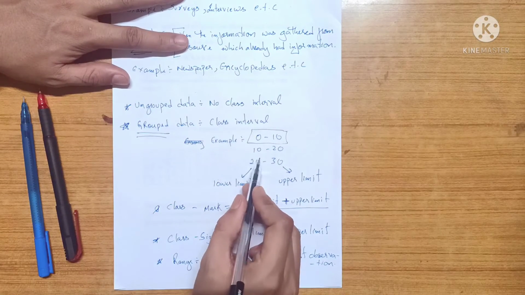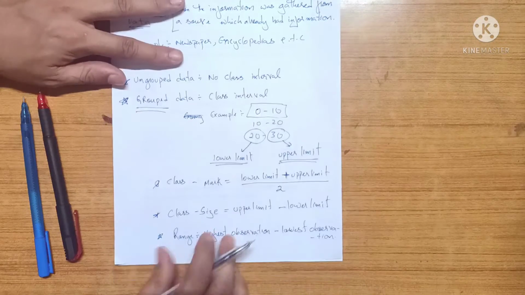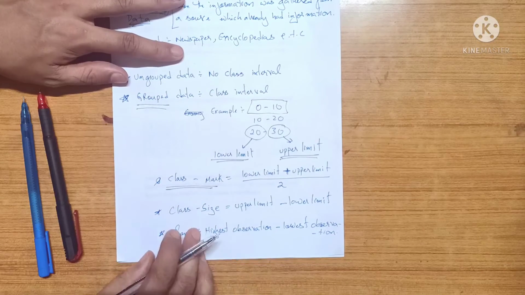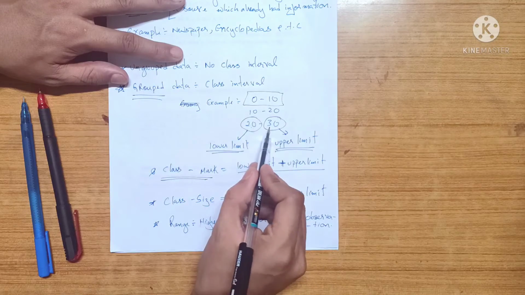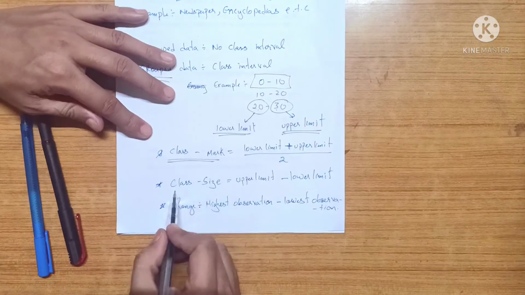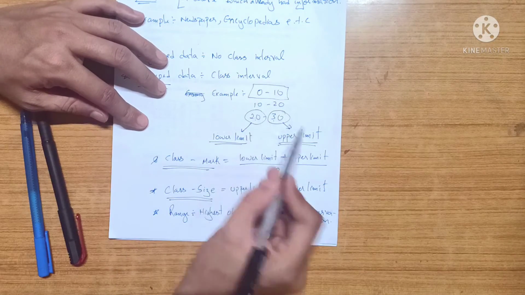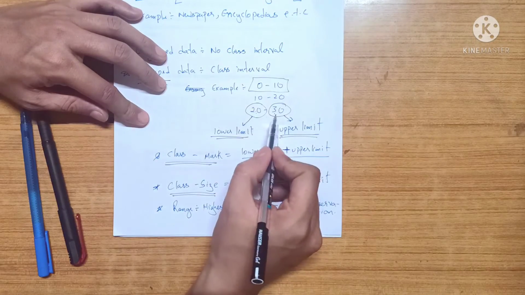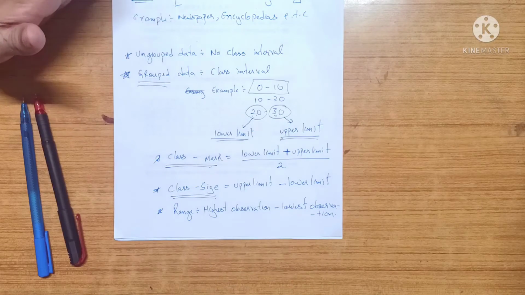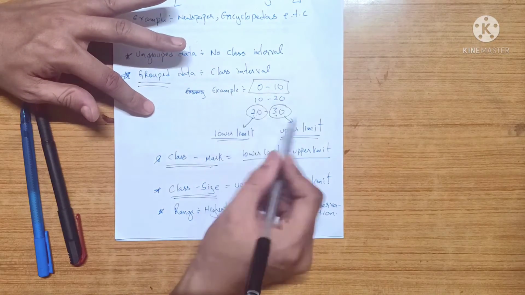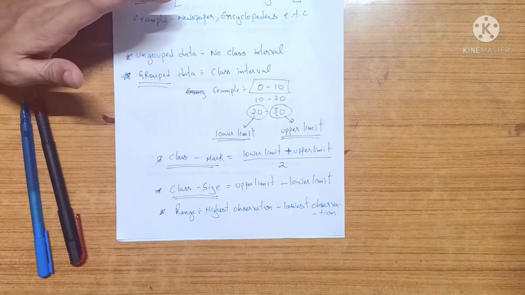Now in a class interval, the starting one is called the lower limit and the later one is called the upper limit. To find the class mark, you find the average of these two, meaning this plus this divided by 2. Class size means the difference between these two, the gap, so you subtract. For instance, 30 minus 20 is 10. So class size would be 10 here, and class size is usually the same for all the groupings.